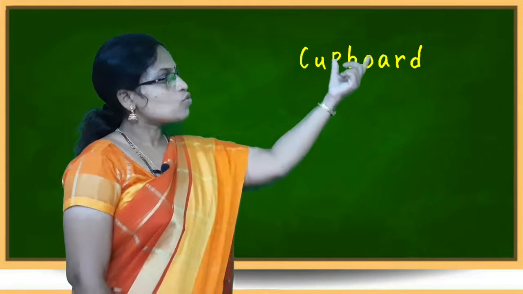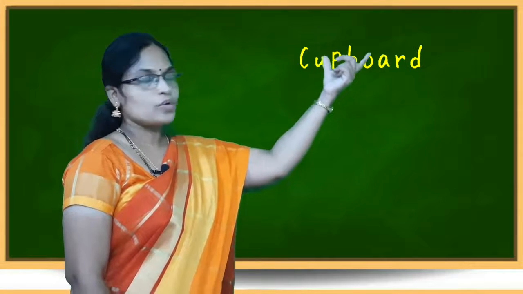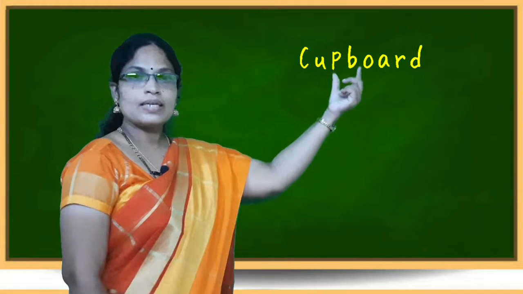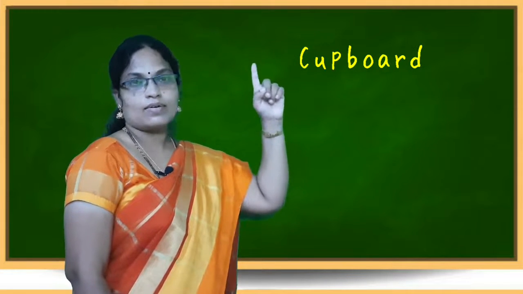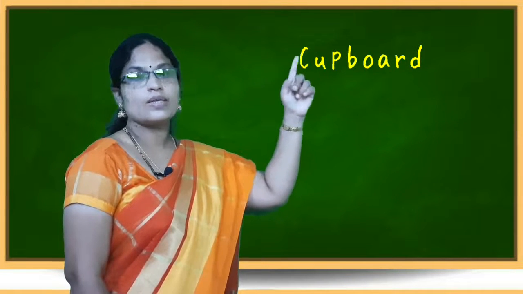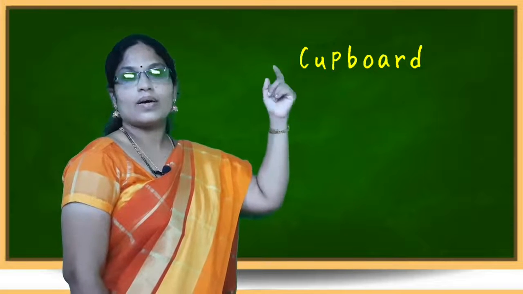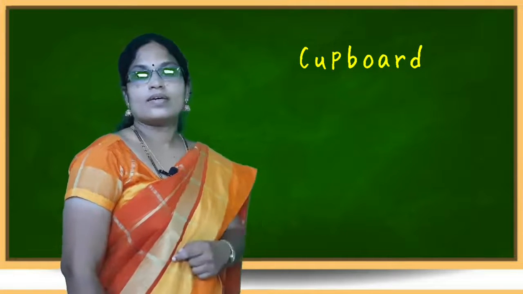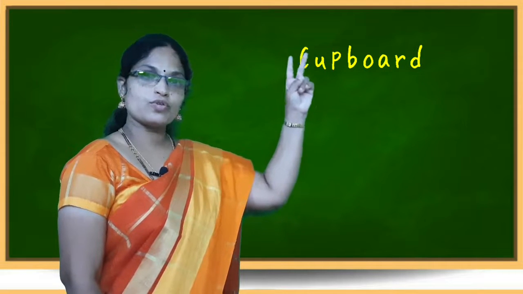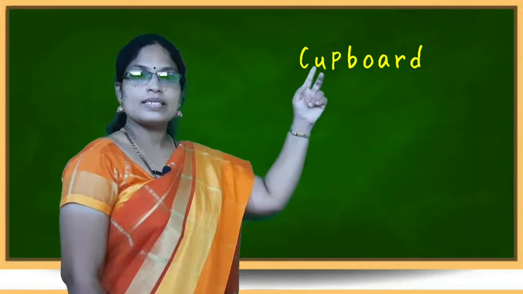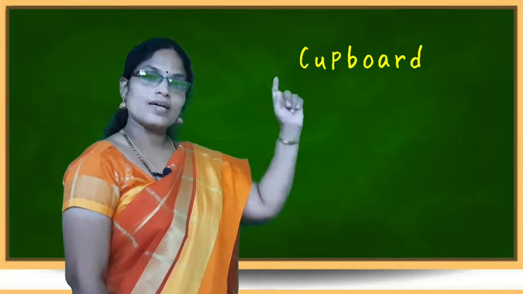Though there are two words or more than two words, still it is considered as a single noun, a single word. Cupboard, a single word. Though it is a combination of two words, still it is considered as a single noun.